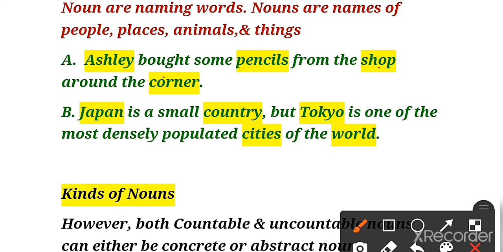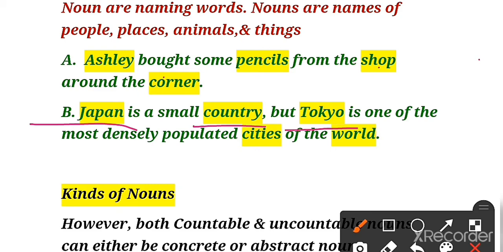Now let's go for the next example: Japan is a small country, but Tokyo is one of the most densely populated cities of the world. Students, here you can see the word Japan. It is the name of a country, so Japan is a proper noun. Country is a common noun. Tokyo is again a proper noun, it is also the name of a city.